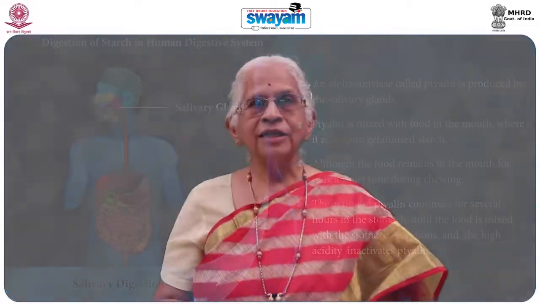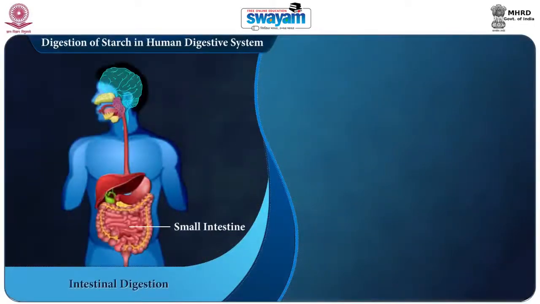Digestive action of ptyalin depends upon how thoroughly the food has been mixed with saliva, how much acid is in the stomach, and how rapidly the stomach contents are emptied. Under optimum conditions, as much as 30 to 40% of the ingested starches can be broken down to maltose by ptyalin during digestion in the stomach. The second phase is intestinal digestion.